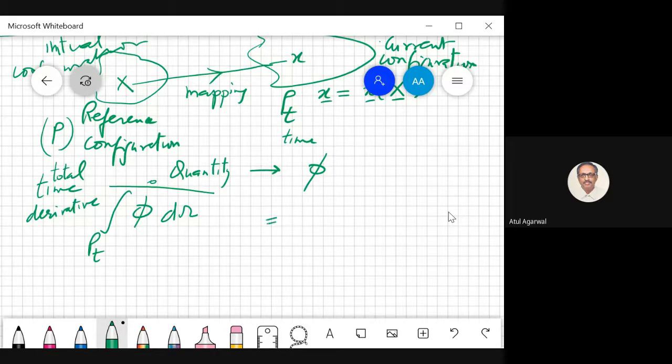Now, suppose you want to deal with the reference geometry. The current geometry is always changing. So you can write it like phi. There is a transformation from reference to current, and the volume change over the transformation is given by J. So you see d omega. This is some kind of a determinant of the mapping.